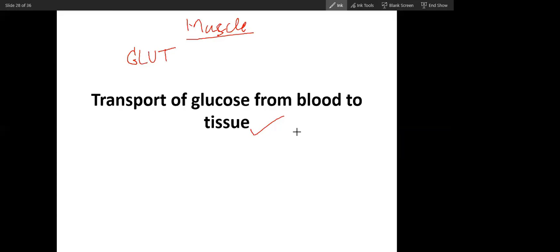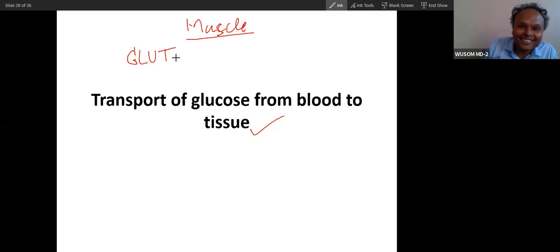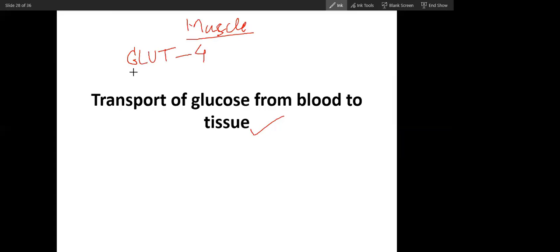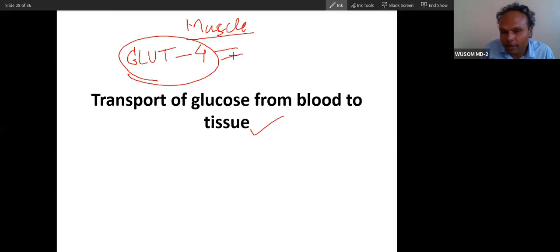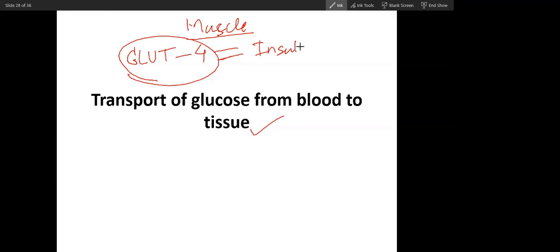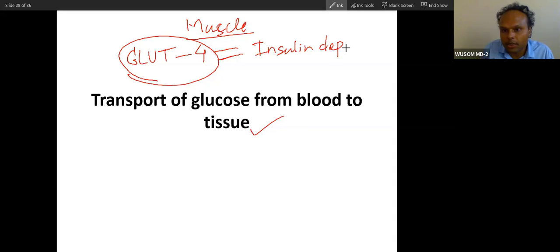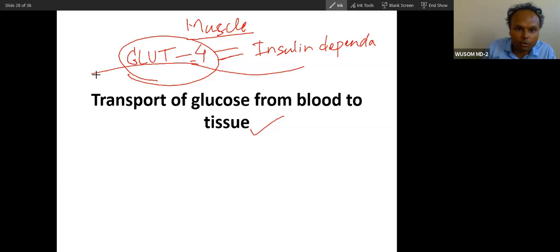I was thinking of liver. GLUT4. And what is specific about this GLUT4? This is insulin dependent, high affinity for glucose. Yes, insulin dependent glucose transporter. When insulin is high, then only glucose can be transported to muscle through this GLUT4.